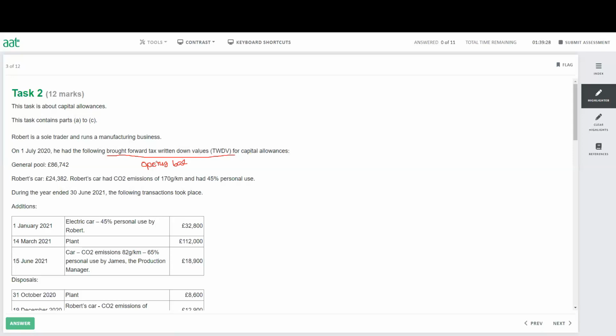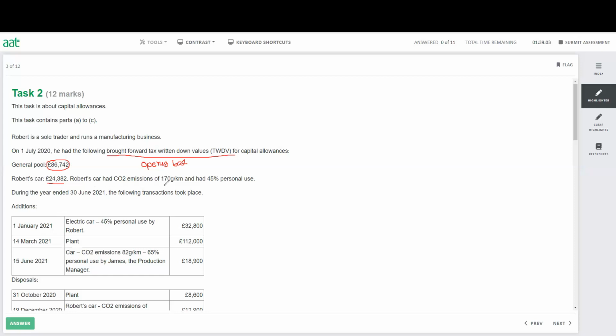So general pool with opening balance, we have general pool 86,742. Then we have a robot car, 24,382. So this is our opening balance. Now, the robot car, we can see we have some more information.